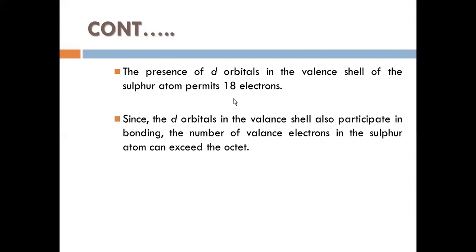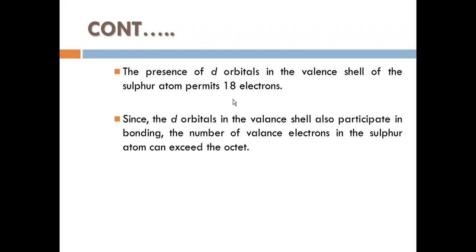So this should be the rule, guys. When you take the second period, the maximum number of electrons permitted is 8. But when you step into the third period, now the d orbital is available along with your s and p, so the d also will be added.